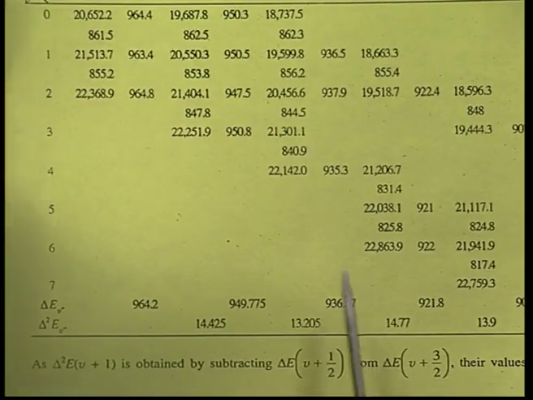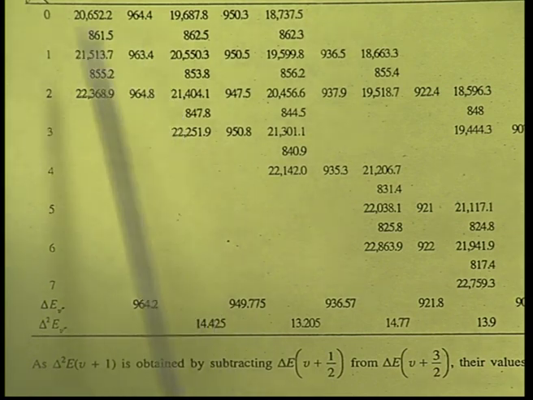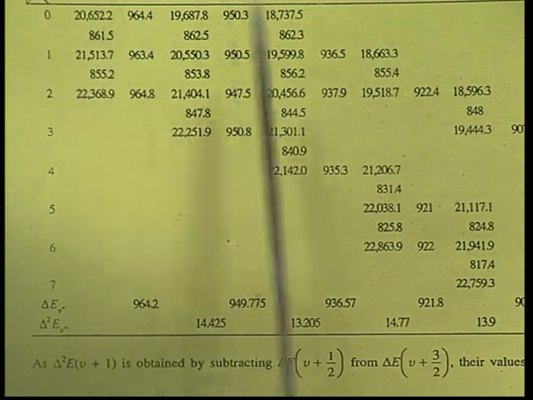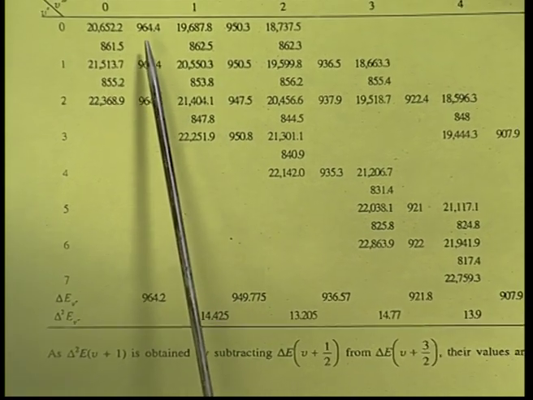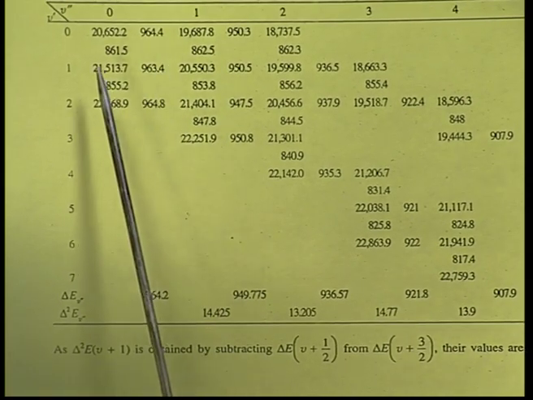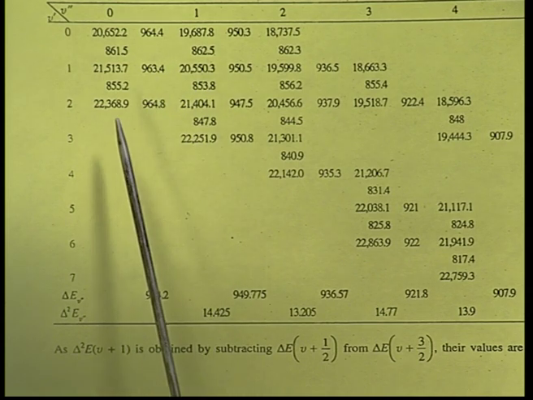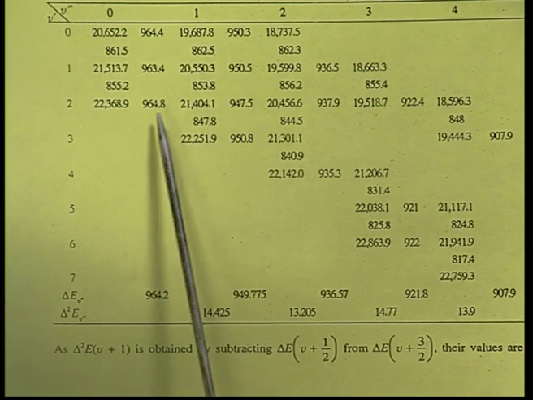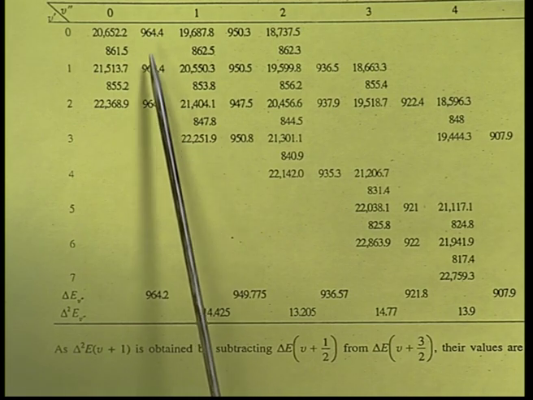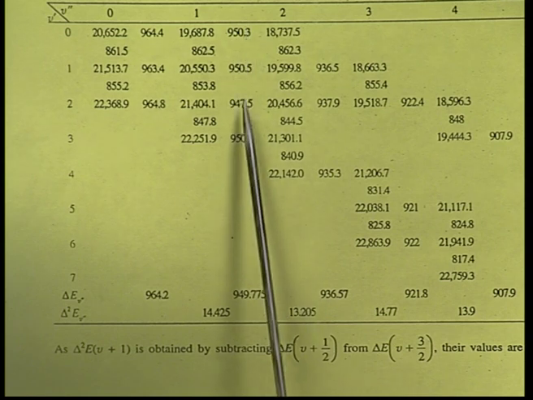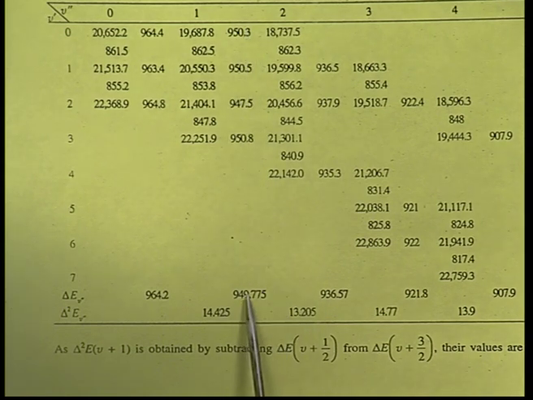This particular thing can be obtained by taking the difference between this wave number and this wave number. We will have this number. Similarly, this wave number and this wave number, we will have this difference. Similarly, these two, and we will have this difference. The average of all these is written here. Similarly, the average of all these 4 is taken here.